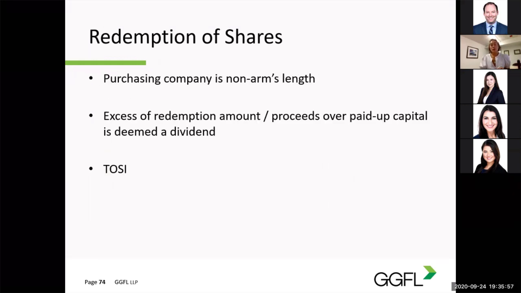Normally, in situations where a corporation is buying your shares and those shares qualify for the capital gains exemption, you will have a capital gain, but claim your lifetime capital gains exemption, so no taxes will be triggered. However, when the purchasing company is non-arm's length and the redemption amount exceeds the paid-up capital of the shares, the excess would be deemed a dividend and not a capital gain. Spouses are considered non-arm's length, as are the corporations they control. If a share redemption was being contemplated to buy back the shares and to complete the equalization, be aware there will be tax arising on the deemed dividend.